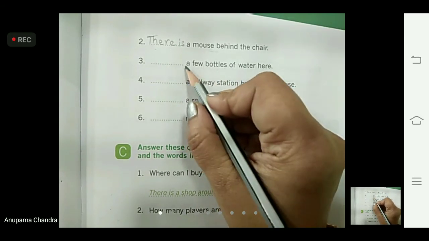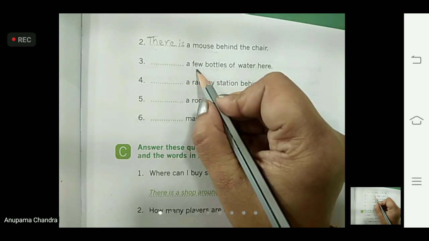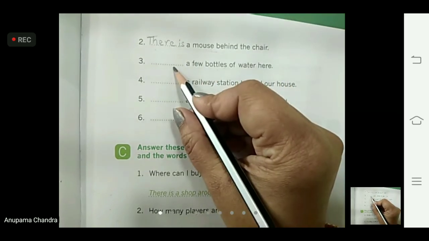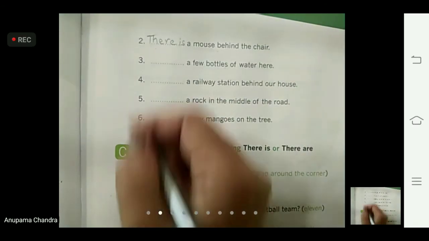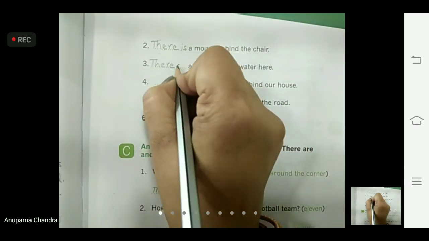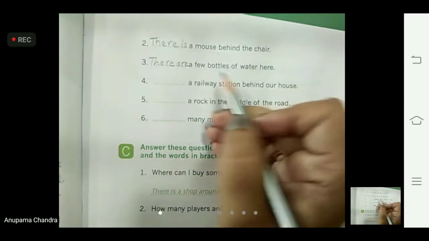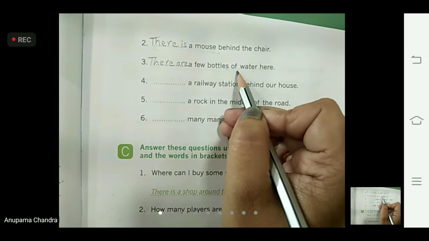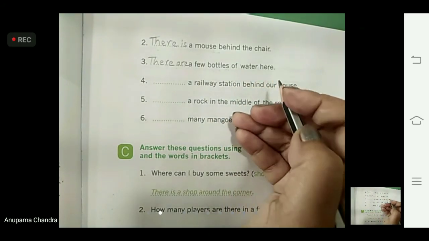Wherever S is there, that means it is more than one. So we are going to use here A-R-E, are. There are a few bottles of water here.